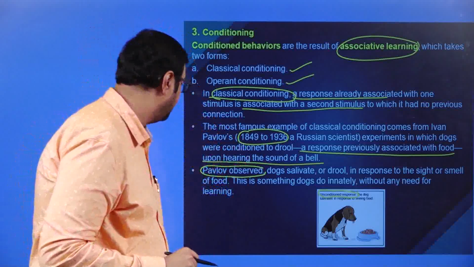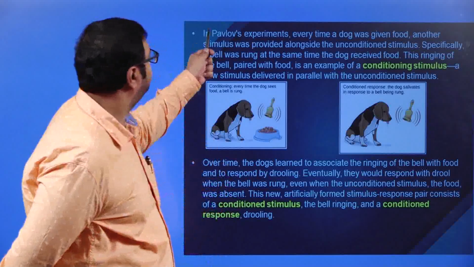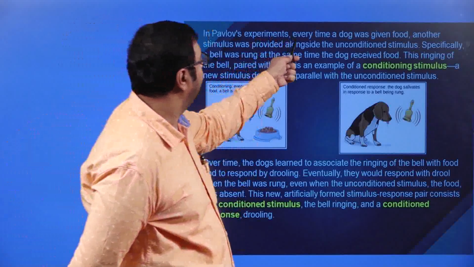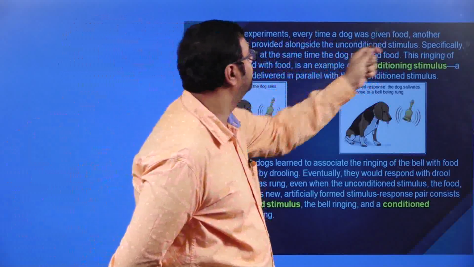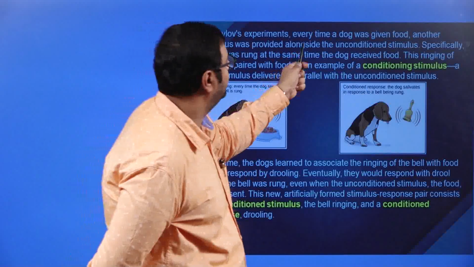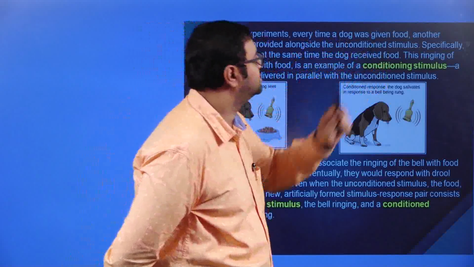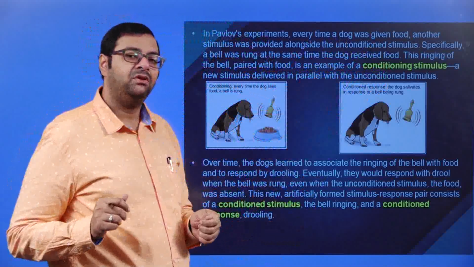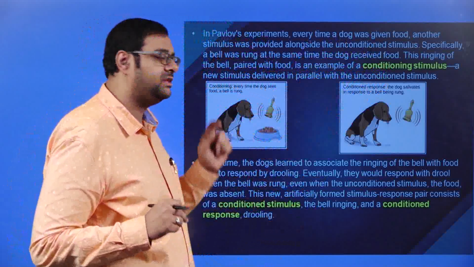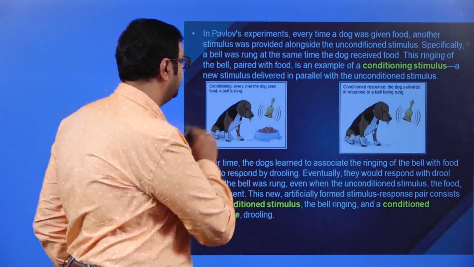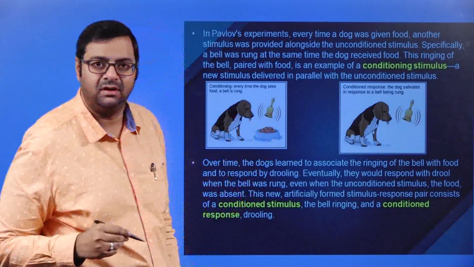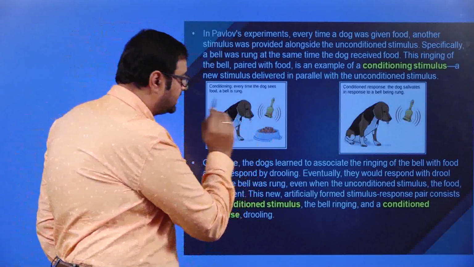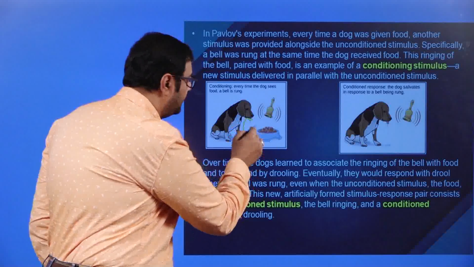Then moving on, in Pavlov's experiments, he conducted a series of experiments. Every time a dog was given food, another stimulus was provided alongside the unconditioned stimulus. So what Pavlov did, he brought the meal to the dog. Once he brought the meal to the dog, he saw that it started drooling. You can see the saliva forming.